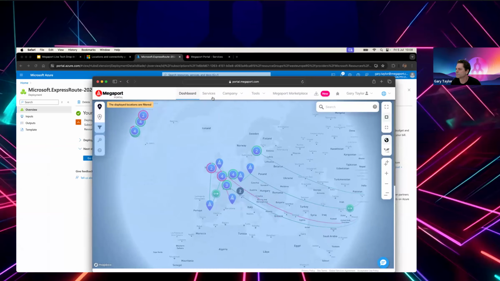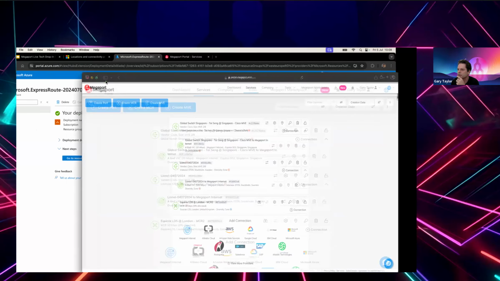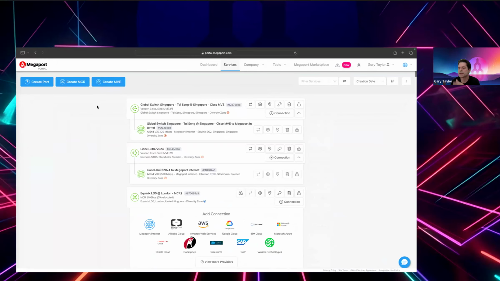And you could deliver services straight out of the dashboard, or you can do it through the services tab here. If I just make it bigger again. So this is the same thing. It's the same as a dashboard. It just is delivered in a linear format. The ports, as I mentioned, that's 1 gig to 100 gig. Diversity possible. You can lag it, and you can do 100 VLANs, and that's in over 850 locations.